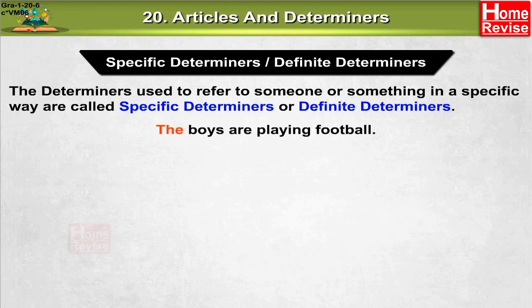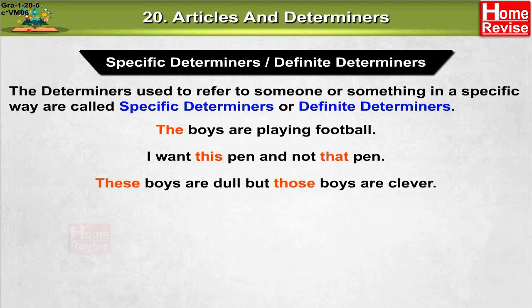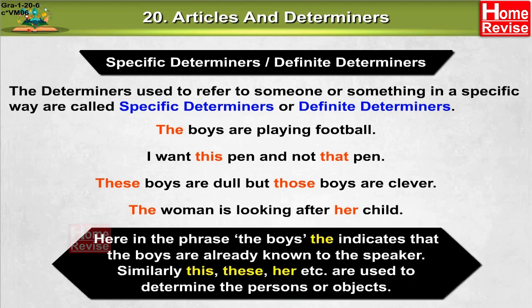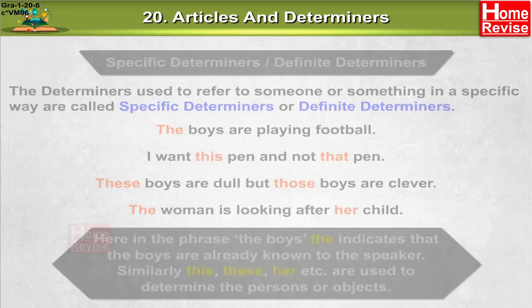The boys are playing football. I want this pen and not that pen. These boys are dull, but those boys are clever. The woman is looking after her child. Here in the phrase the boys, the indicates that the boys are already known to the speaker. Similarly, this, these, her, etc. are used to determine the persons or objects.